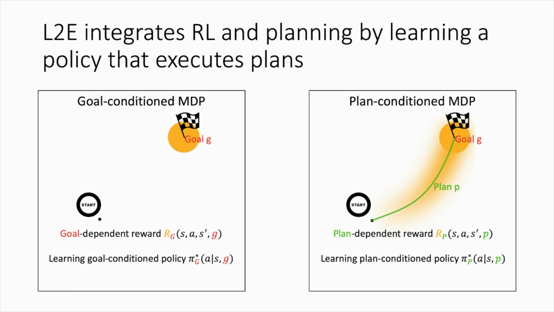The L2E agent does not learn a goal-conditioned policy, but in contrast, it learns a plan-conditioned policy. In a plan-conditioned MDP, the reward function does not only depend on the goal, but it depends on an entire plan leading towards that goal. This plan can describe a model-based planner's approximate idea of how to reach a goal from some initial state. L2E integrates reinforcement learning and planning by learning a policy that executes plans, and therefore the L2E policy is not conditioned on a goal, but it is conditioned on entire plans.